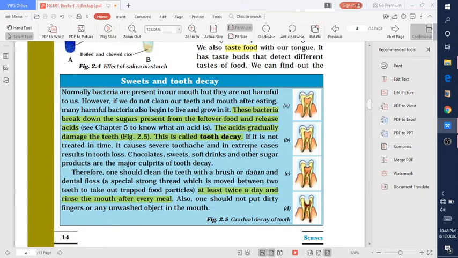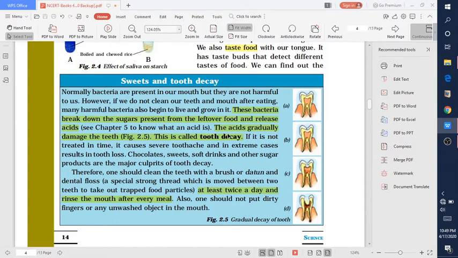If it is not treated in time, it gives a toothache, and in extreme cases you can lose your tooth also. Chocolate, sweets, soft drinks and other sugar products are the major culprits of tooth decay. You have to rinse your mouth after every meal and brush at least twice a day.